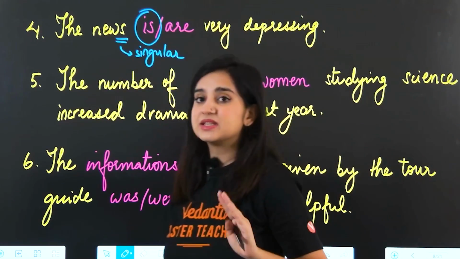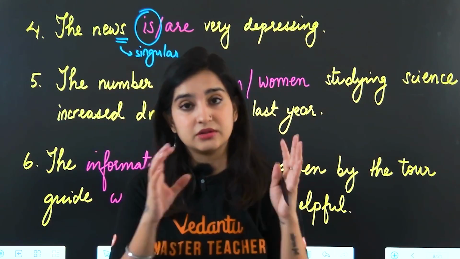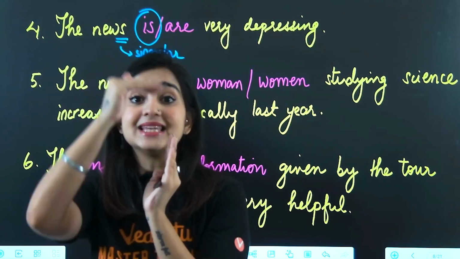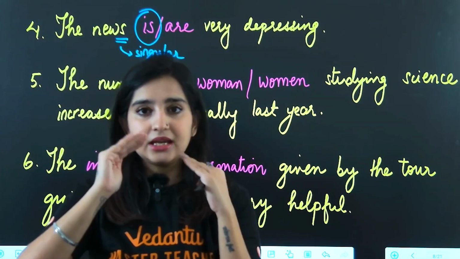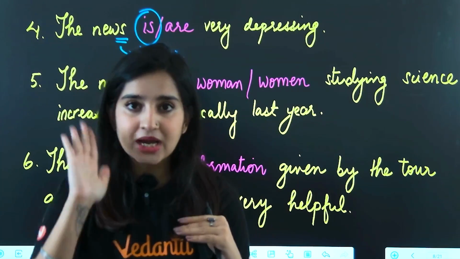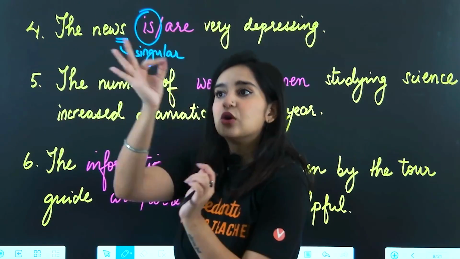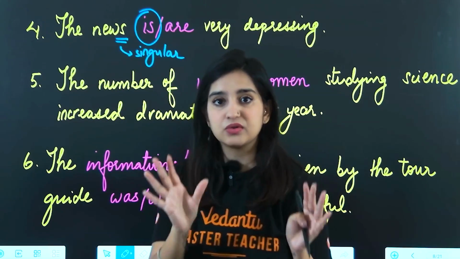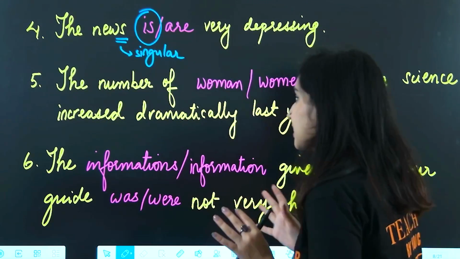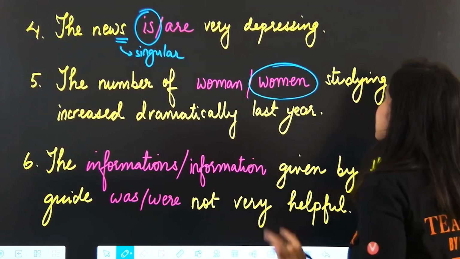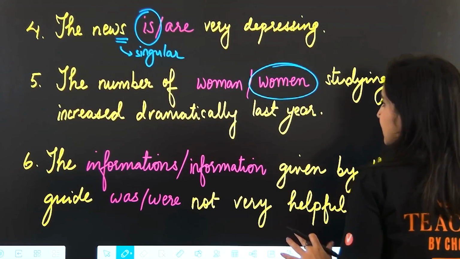The logic here is we are saying the number of women, the amount of women studying a particular subject has increased. So obviously, even if it was 1, it has gone from 1 to 2. The number has gone up. If we go above 1, we have entered plural territory. We are no longer in the singular territory. Okay, so the number of women studying science increased dramatically last year.